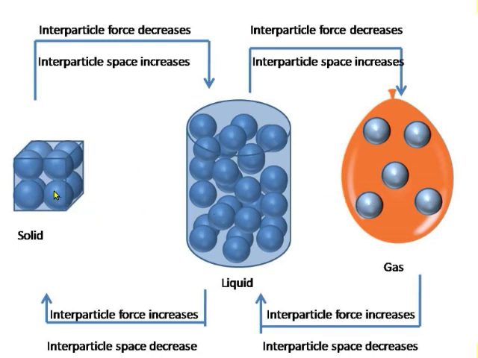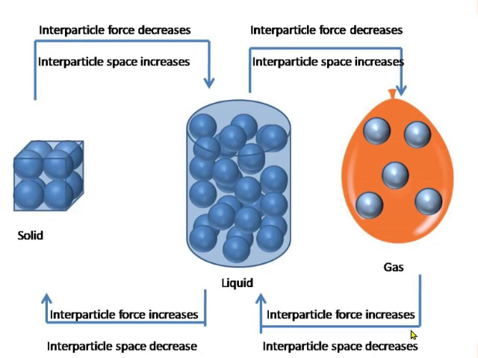When solid is heated, the interparticle force decreases and interparticle space increases to form a liquid. When this liquid is heated again, interparticle force decreases and interparticle space increases to form a gas.